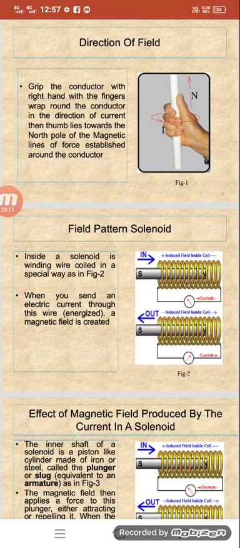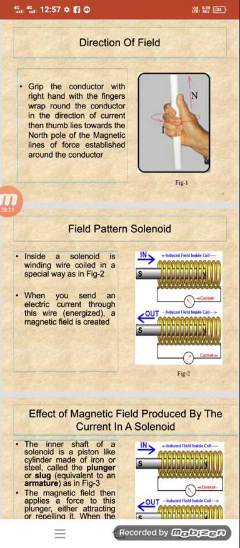So what is the effect of the magnetic field produced by the current in a solenoid? The inner shaft of the solenoid is like a piston, like a cylinder made of iron or steel, called the plunger or slug, equivalent to an armature. The magnetic field then applies a force to this plunger, either attracting or repelling it. When the magnetic field is turned off, the spring then returns the plunger to its original state.